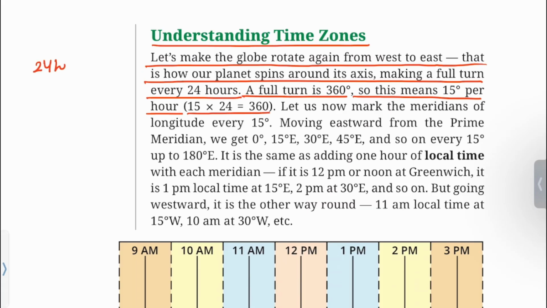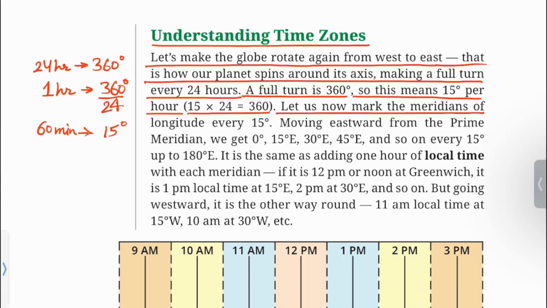In 24 hours, that is in one day, Earth rotates 360 degree. Then in 1 hour, it will rotate 360 degree upon 24. That is 15 degree. That means in 60 minutes, Earth rotates 15 degree.